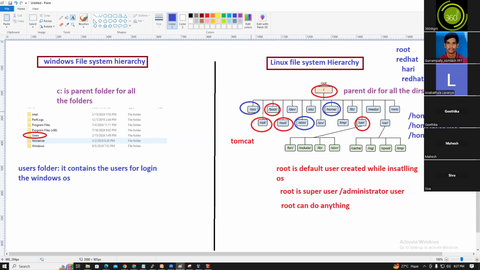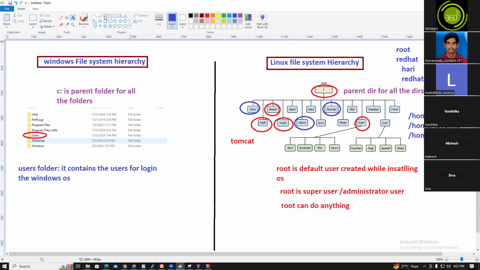So bin and sbin contain the commands. The bin commands are executed by normal users, so these are Hari, Lavanya, Mahesh, and the root user. The root user is the super user. Only the root user can execute sbin commands and the bin commands, right?